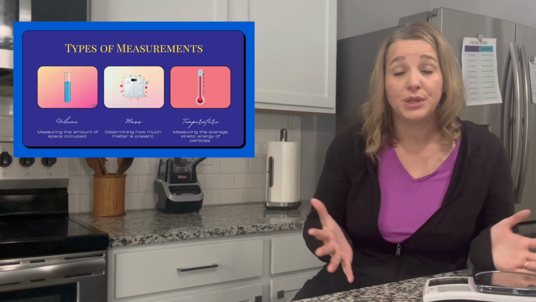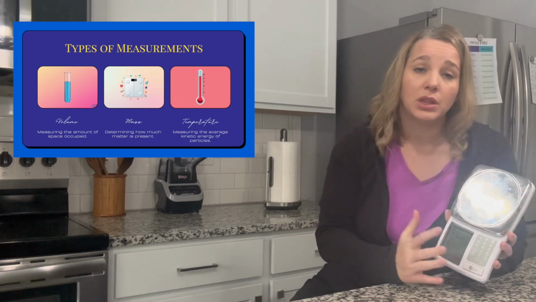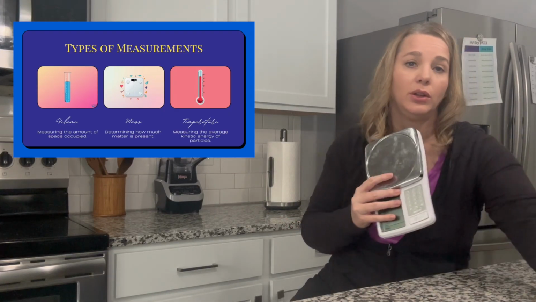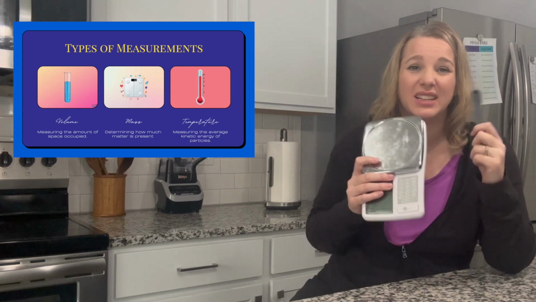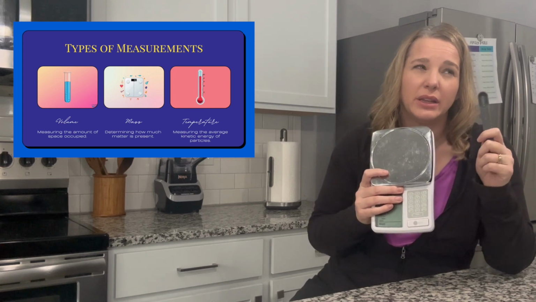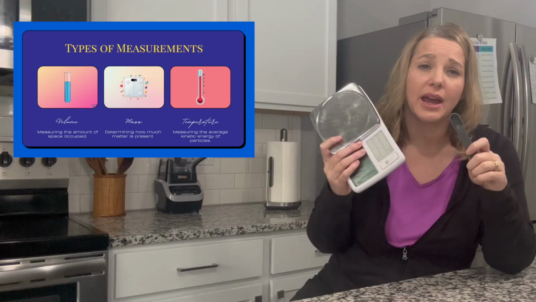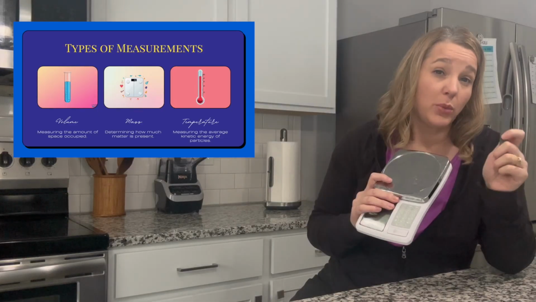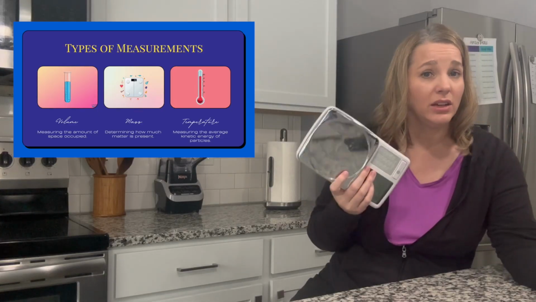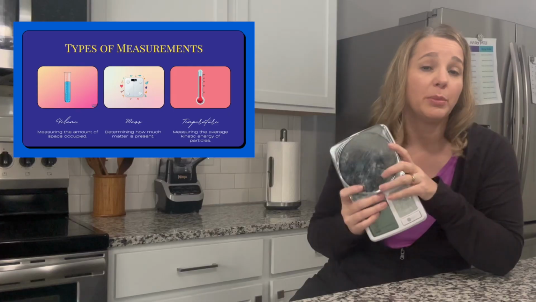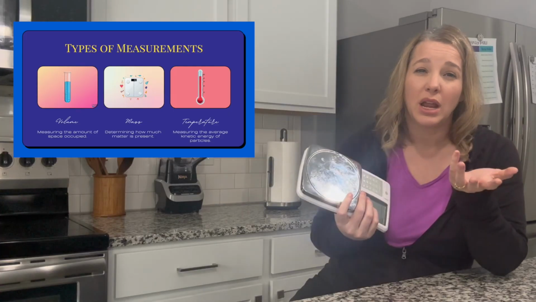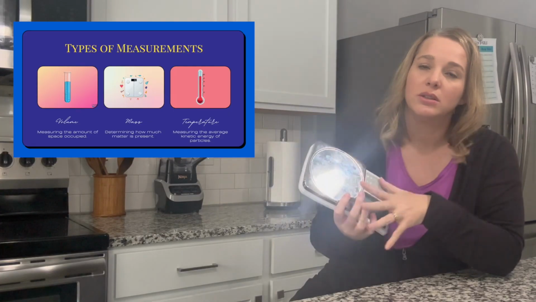So as we go through these experiments, we will be measuring things in weight. Like I said, I will tell you how to use measuring spoons to get the same amount of a substance, but they're just not as accurate as measuring it with a scale. But I will tell you if you need that. So I would highly encourage you to get an electronic balance if you can. You can find them on Amazon pretty cheaply. I'll link to one in the description.